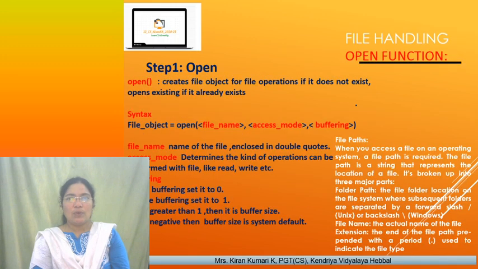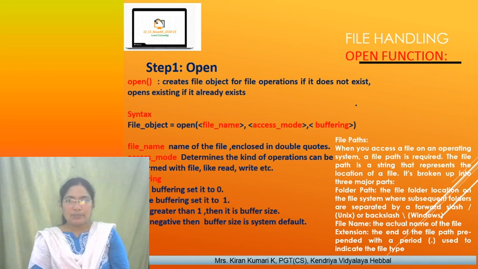Now we have seen the three steps, right? First one is open, next one is perform all the operations, and next one is close. Very simple. This is the entire chapter. In this we will see various built-in functions, what the syntax is and how to use them in our programs. Whenever you face any problem, we will see how to rectify and correct those errors.